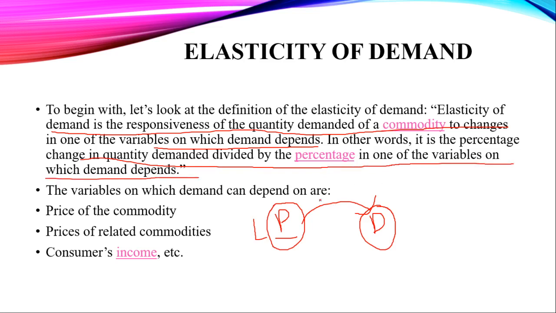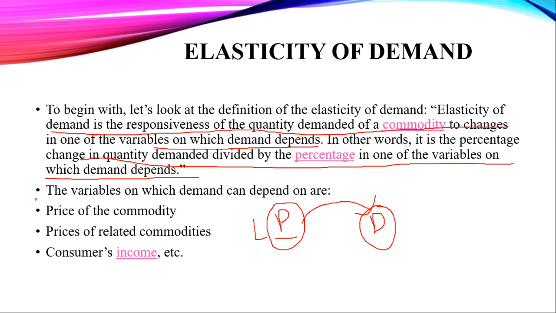So if there are any changes in those factors, how these changes affect our demand is called elasticity of demand.